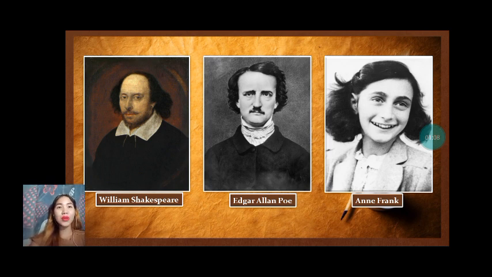You're right. William Shakespeare is the author of the famous literary work entitled Romeo and Juliet. Edgar Allan Poe was known for his work entitled The Raven. And Anne Frank was known because of her famous diary which she named Kitty. So at this juncture, I want you to lend your ears and fasten your seatbelt as we proceed to the discussion proper.